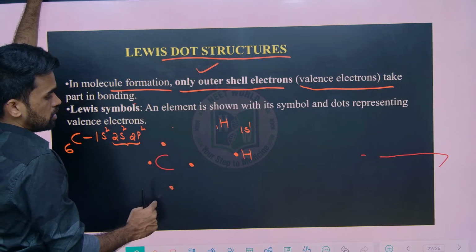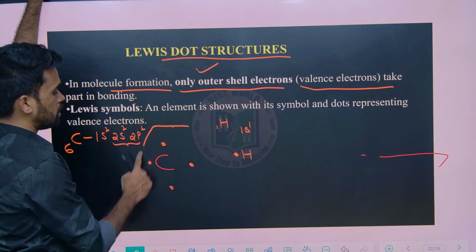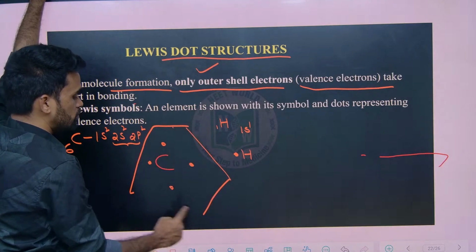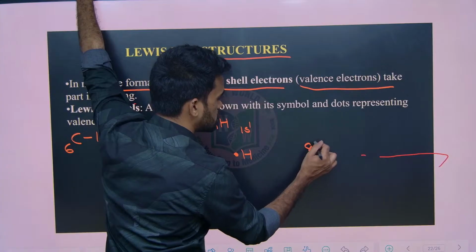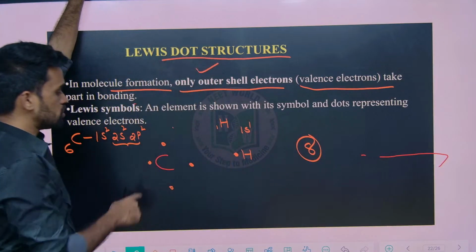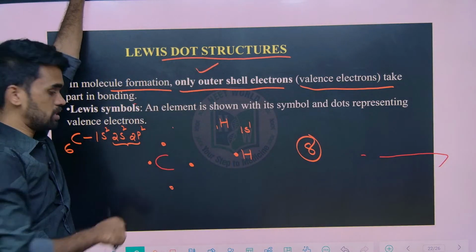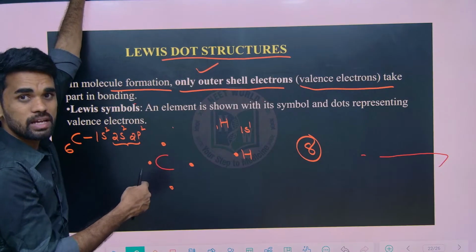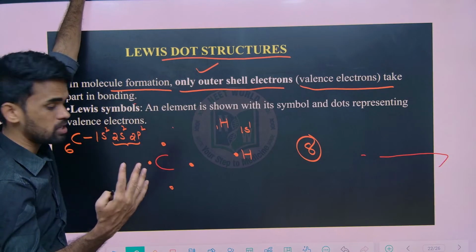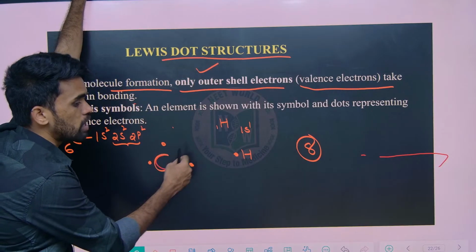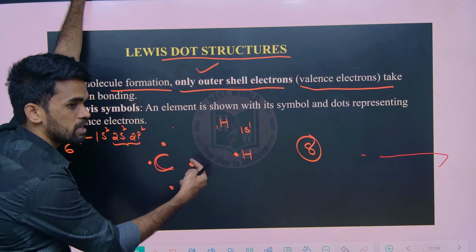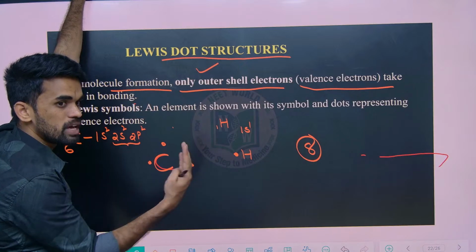Like that, each electron of each atom is taken as a dot. In order to make the octet configuration, what do we mean by octet configuration? The element should have 8 electrons in its valency shell. How many electrons are there in carbon? Only 4. So 4 more electrons are required. That's why the carbon atom can combine with 4 other atoms to make 4 bonds.